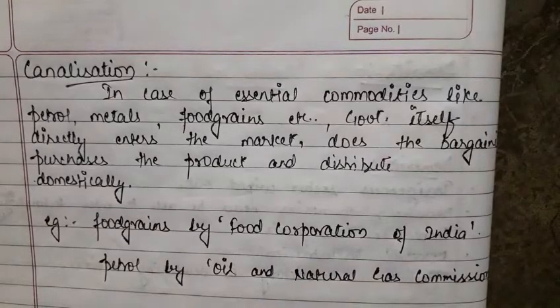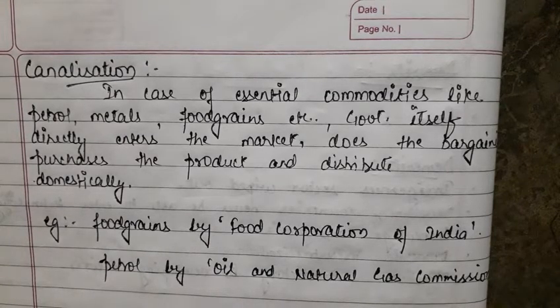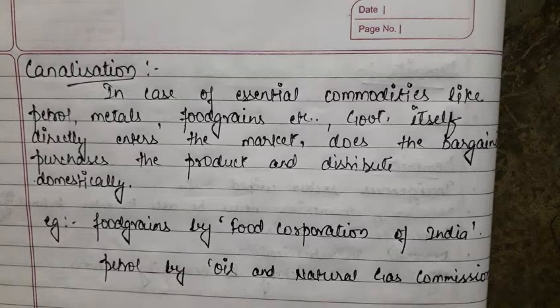The next topic that we have to read is canalization. In the case of canalization, some essential commodities, like petrol, metals or food grain, are handled differently. Here the government interferes and directly enters the market, does the bargaining, purchases the product from wherever it gets it, from our country or from another country, and then distributes it domestically. So this is canalization, where the government itself interferes, so that consumers need not export or import the goods themselves.